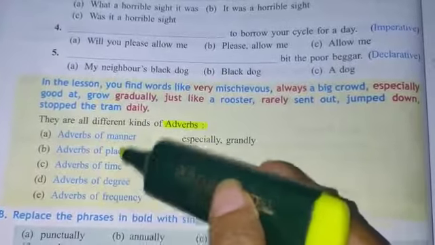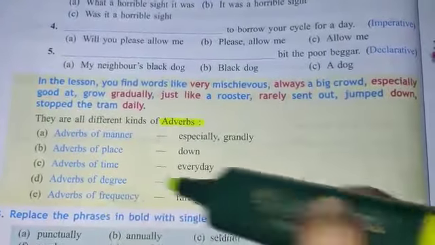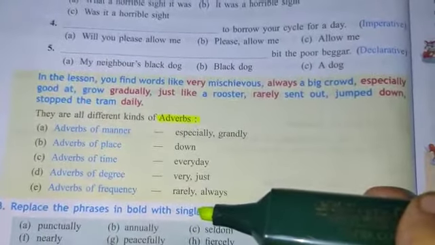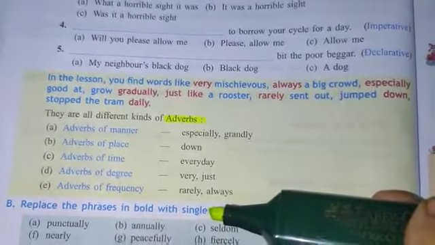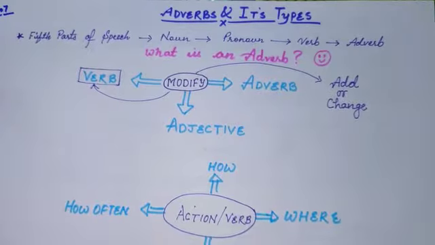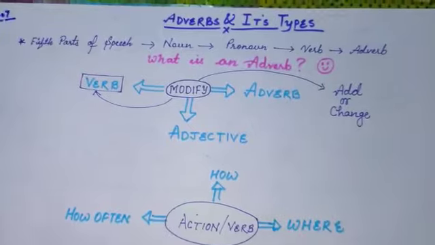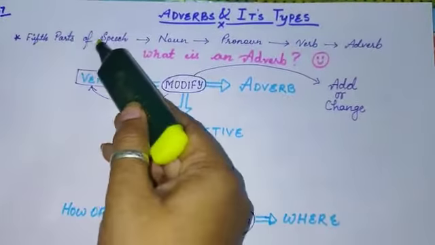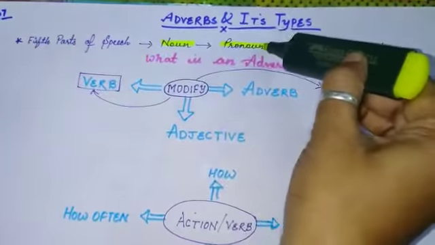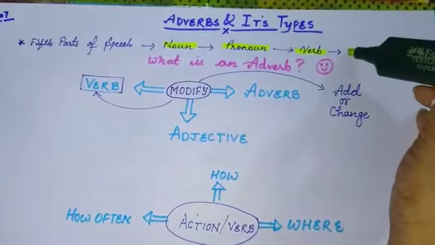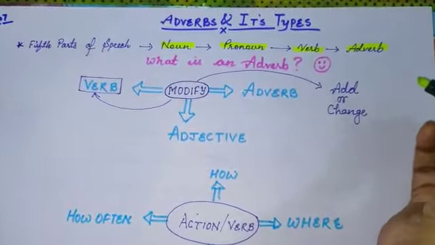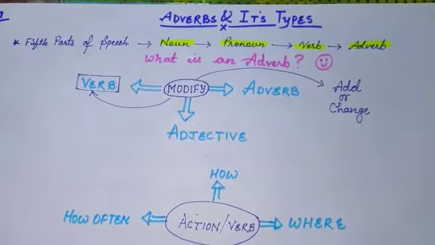Here you can see that 5 types of adverbs they have described here, and I will tell you the full explanation of these adverbs. Before telling you the types of adverb, we need to understand what is adverb. So adverb is the fifth part of speech. As I have already taught you noun, pronouns, verbs and adverbs before also. So it's a new part of speech for us.